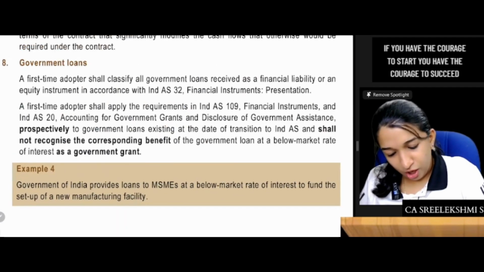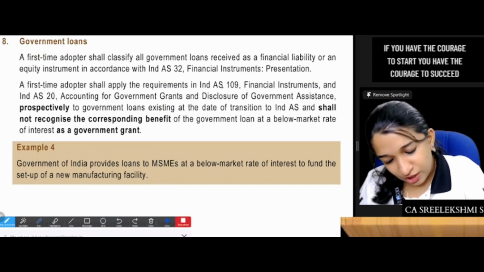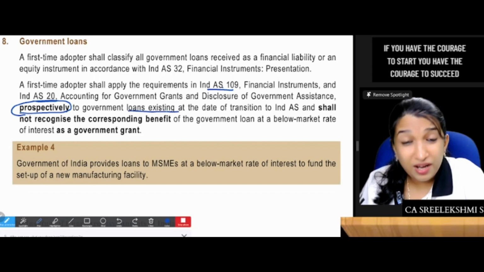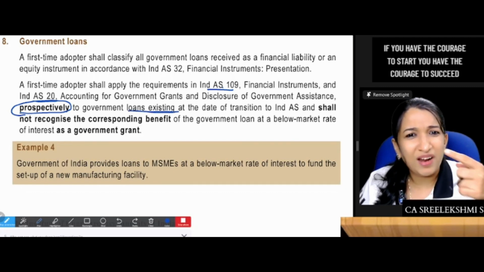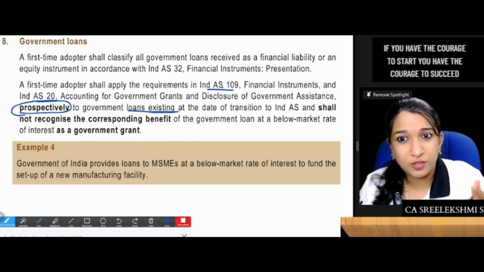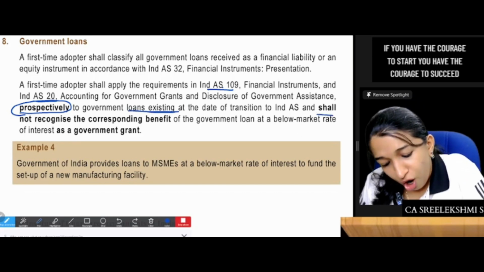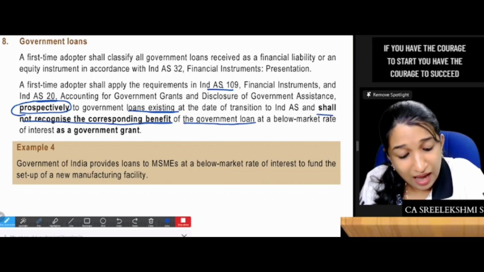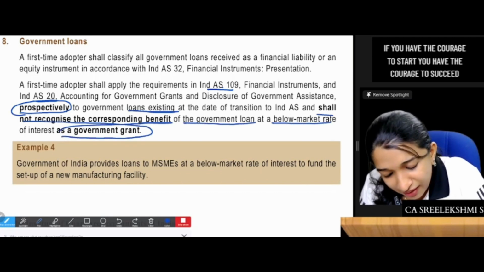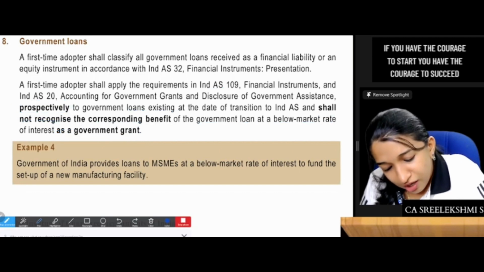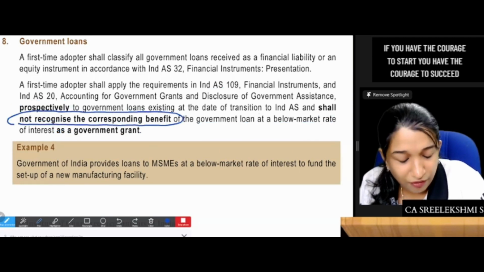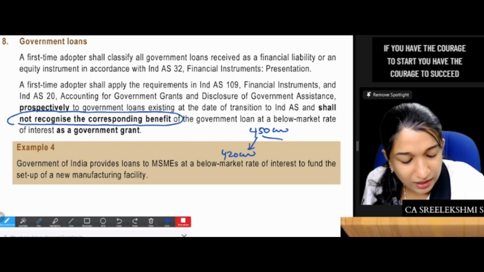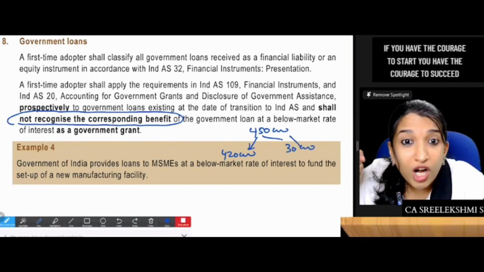A first-time adopter shall apply the requirements of Ind AS 109 and 20 prospectively to government loans already existing. Shall not recognize the corresponding benefit of the government loan at below market interest as a government grant. You should not split 4,50,000 as 4,20,000 and 30,000 government grant.